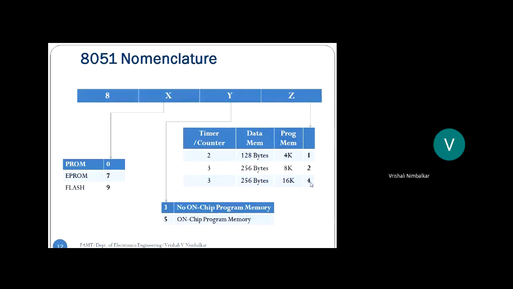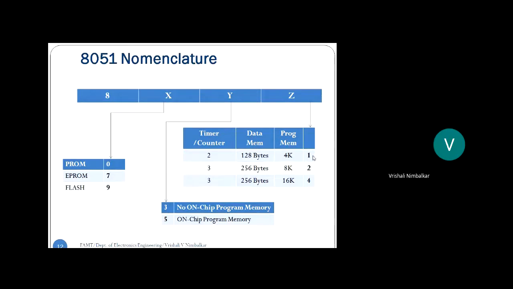8051, 8052, 8054. And what does that indicate? 1, 2, 4 indicate the size of on-chip program memory, data memory, and the timer counters inside. Program memory is where your program, your code, is written. Data memory is intermediate data storage. It is helping the program memory to run the program. And timer counter is one peripheral doing some counting operation.